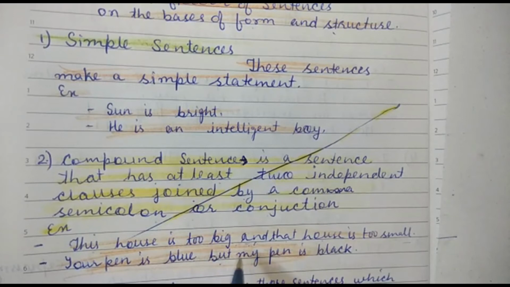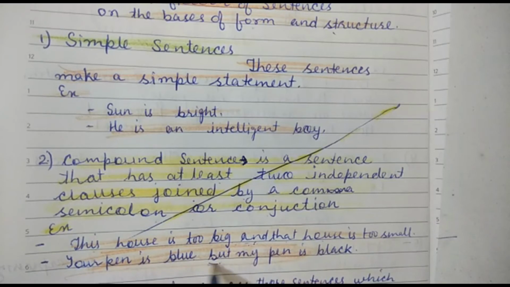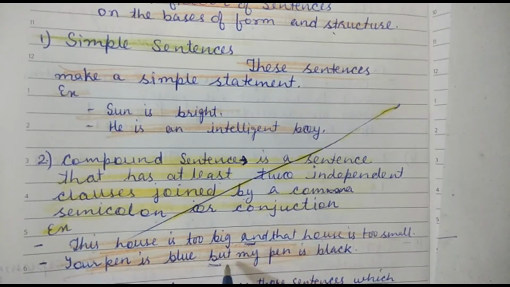Both clauses are independent, joined by a comma, semicolon or conjunction. Both are conjunctions, "and" and "but". These are our conjunction words. And it can be more than two. Here are examples of only two clauses, but it can be more than two clauses.